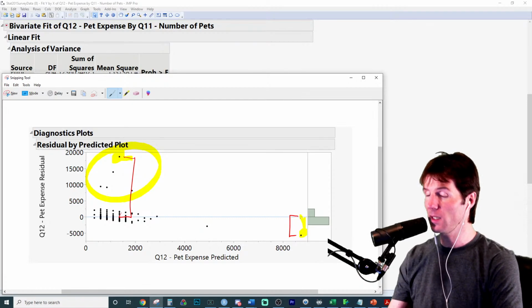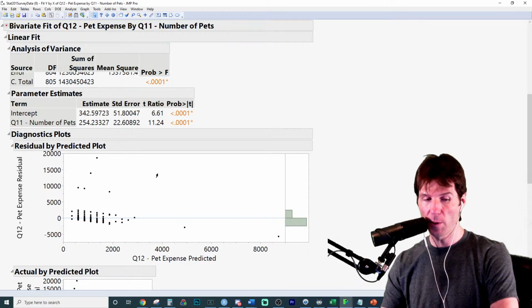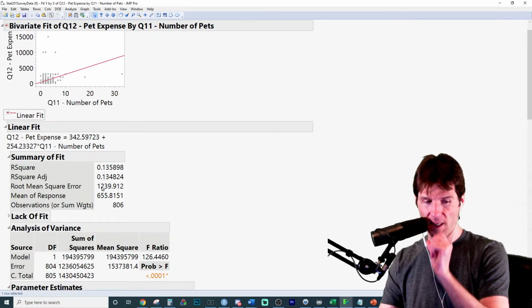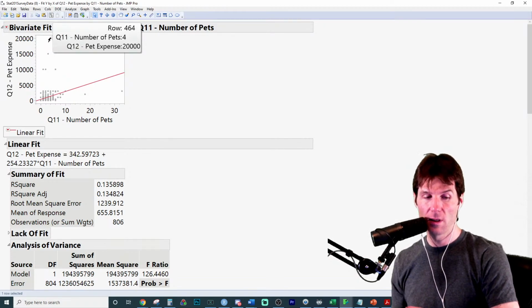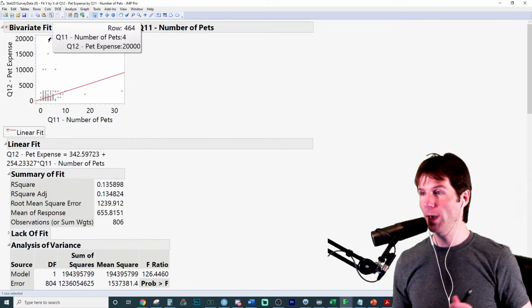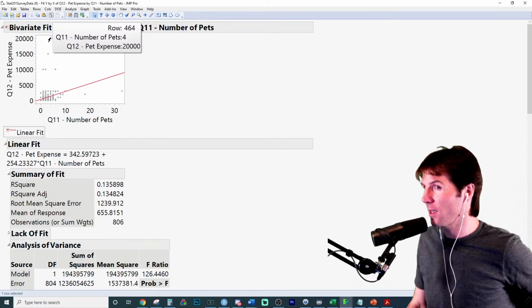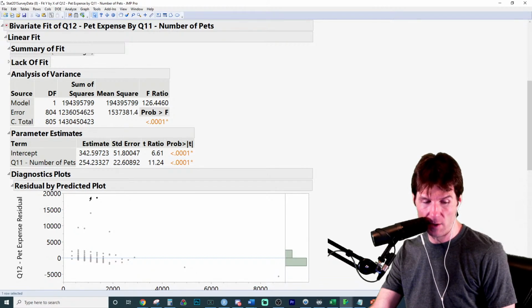Big outlier right there. And the biggest outlier, it's good to note, would be this individual. If you want to get data on them, go and click them. You can actually go down here and click them. You can then talk about this person. This person has 4 pets and spends $20,000 a year. Maybe horses, right? That's a crazy outlier. We could say their residual is about $18,000.